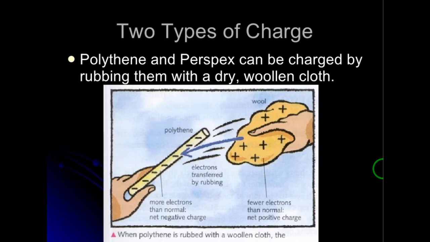Experiments like this suggest that there are two different and opposite types of electric charge. These are called positive charge and negative charge.